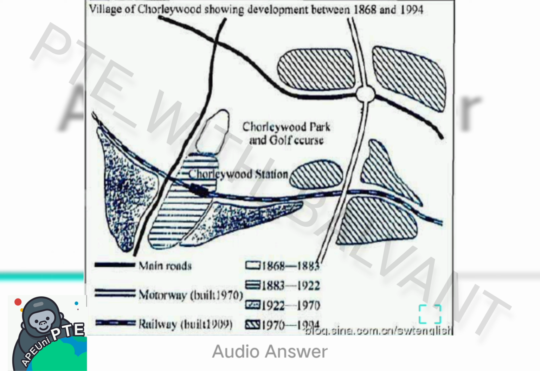I can also describe main roads and motorway. I can also describe that motorway was built in 1970 and railway was built between 1999. I can also describe some numbers like 1970 and 1994.